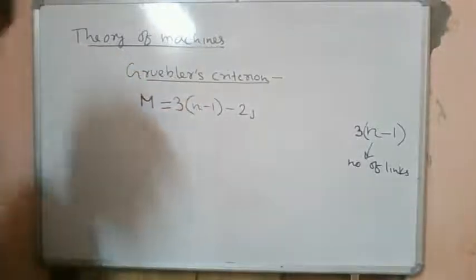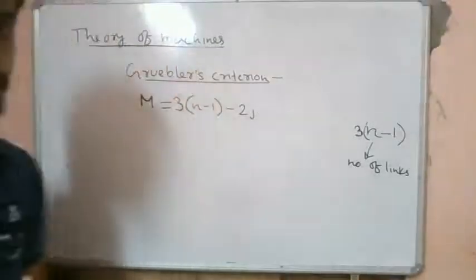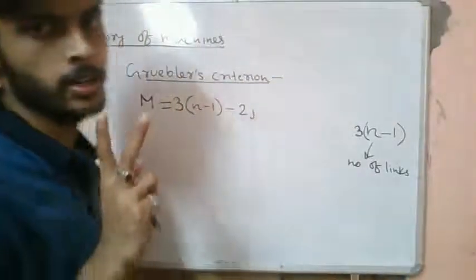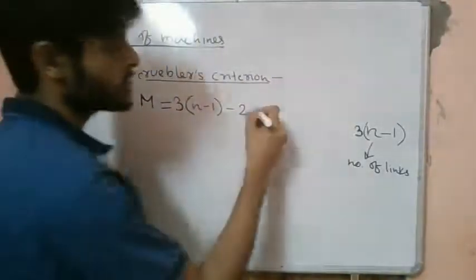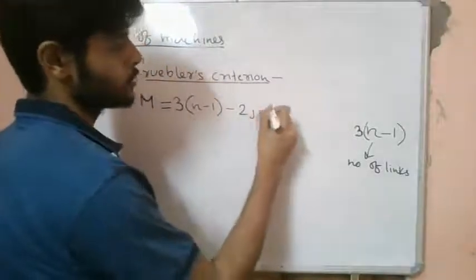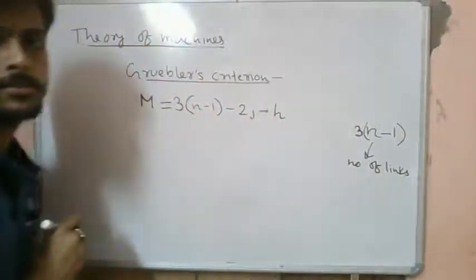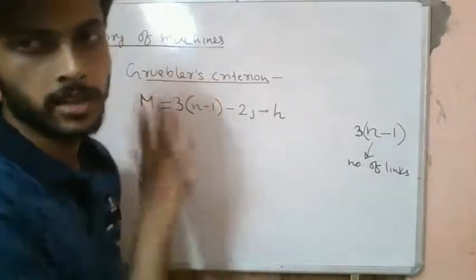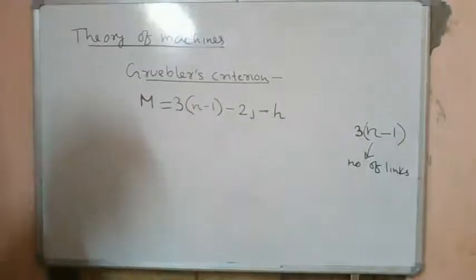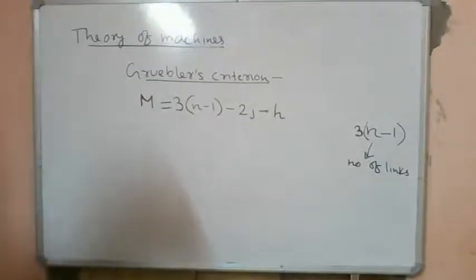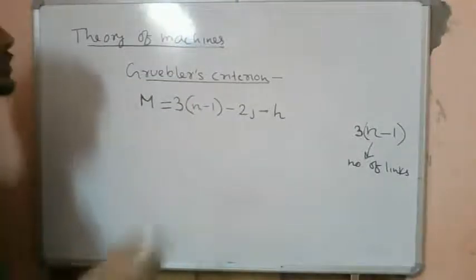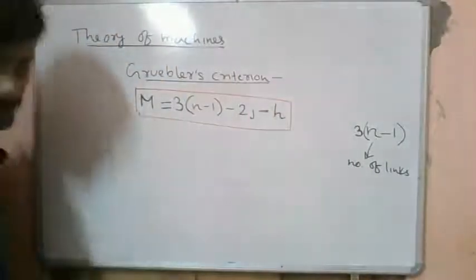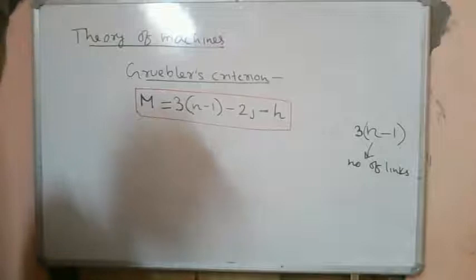Now if we have higher pairs also in the mechanism, most of the higher pairs will curtail 1 degree of freedom. So if we have h number of higher pairs, h number of degrees of freedom has to be subtracted. So this is what we call the Grübler's criterion.